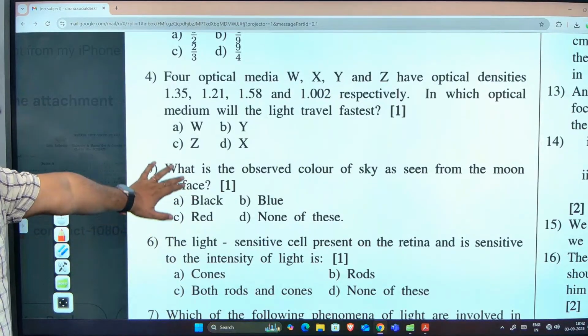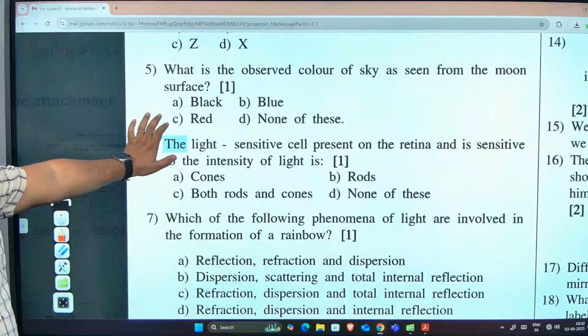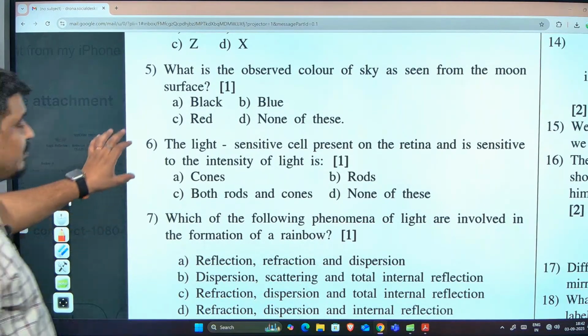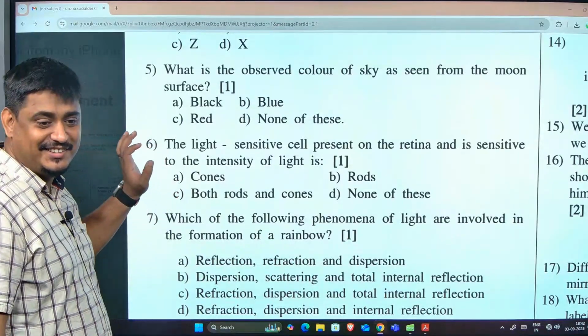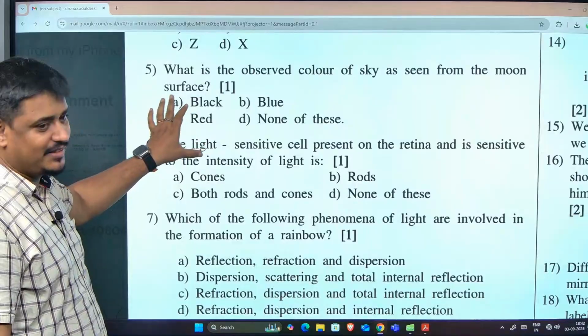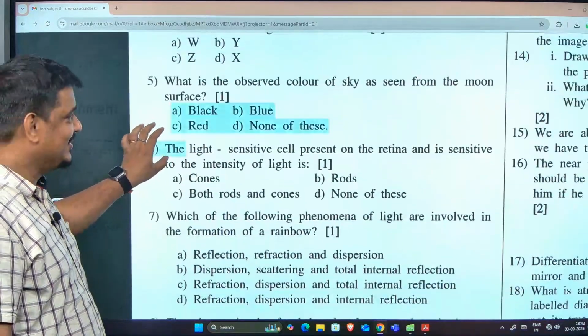Got it? Next question. This actually is from the next chapter, but anyhow, tell what is the observed color of the sky as seen from the Moon? Very common question. Blue, who told you? Hey, blue only you told, no? Don't lie, man. I heard blue. Who told you? Tell.